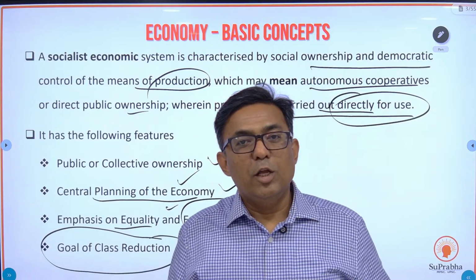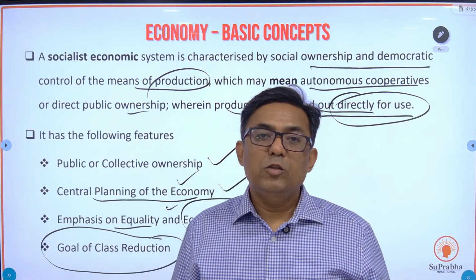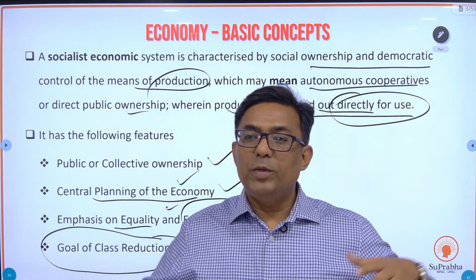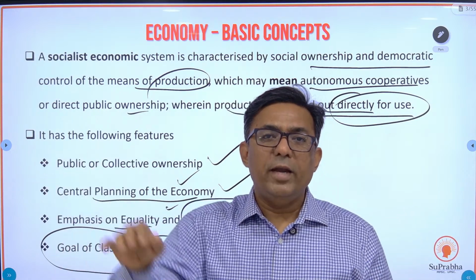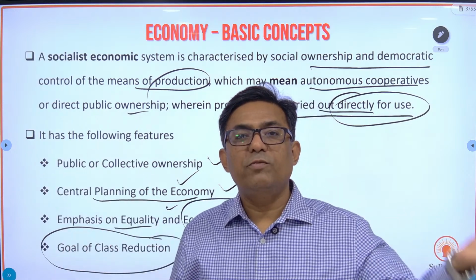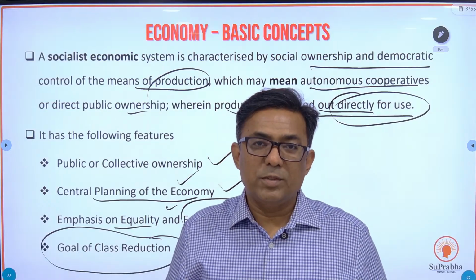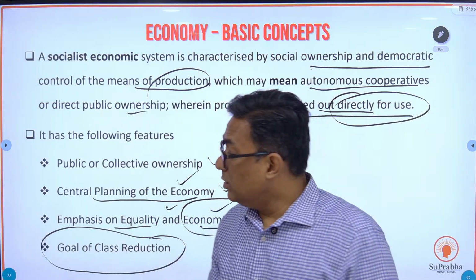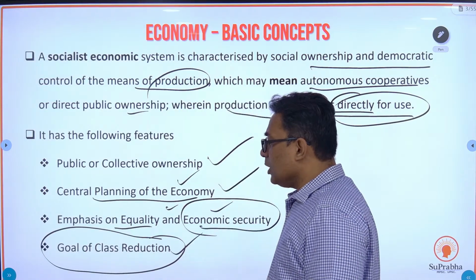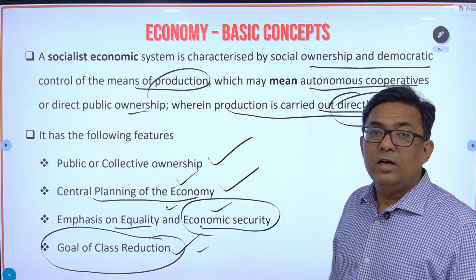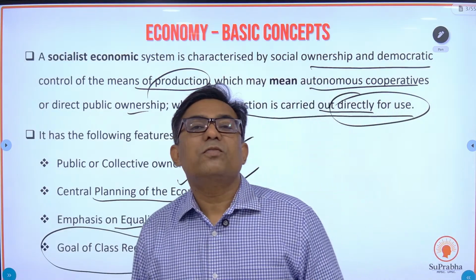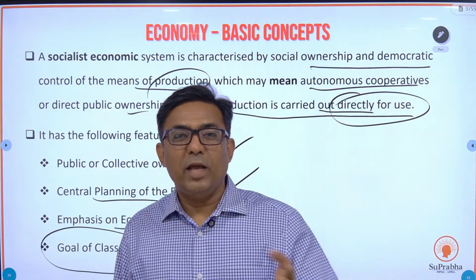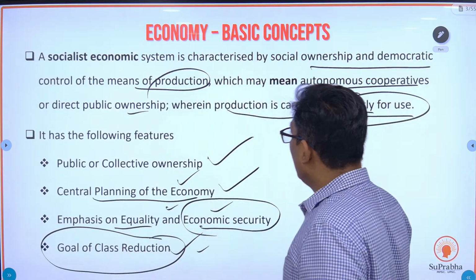But in socialist economy, what will the government do? If government is owning everything, they will provide money, okay, very well respectable house, and they will also try to uplift the poor from the Dharavi slums. Okay, so that is the goal of socialist economy: class reduction. Fine. So this was the basic concept of capitalism and socialism. Now, where does India stand?